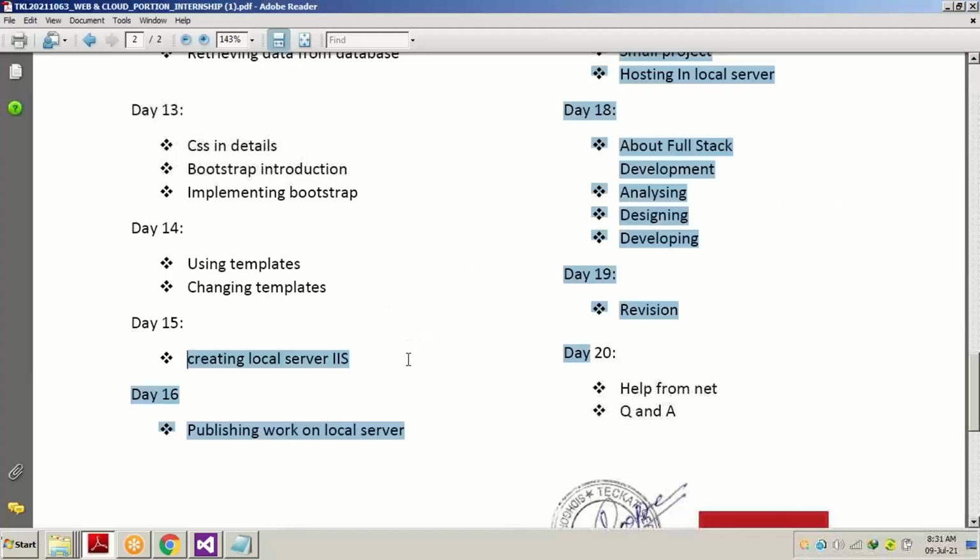Tomorrow we are going to create a local server, IIS. It is a very interesting chapter. Tomorrow is going to be a very interesting session, I guess, because we are going to create a server inside your very own system. If you are using the Windows operating system, no matter whatever version of Windows you are using, 10, 7, 8, or anything, the IIS process will be the same. The version of IIS keeps changing according to Windows, but the process will be the same.